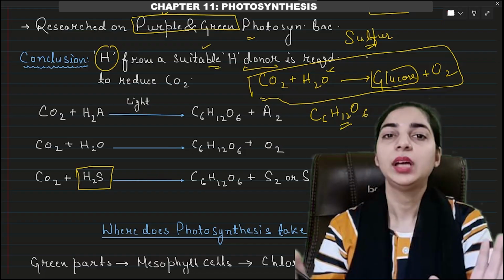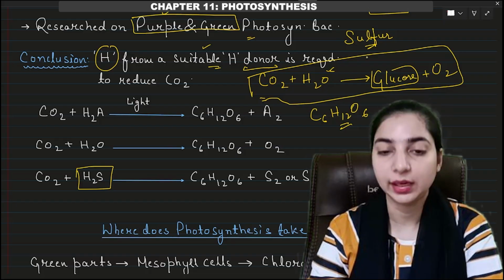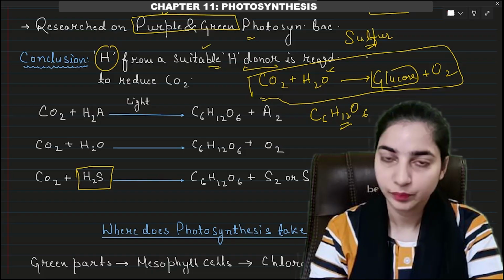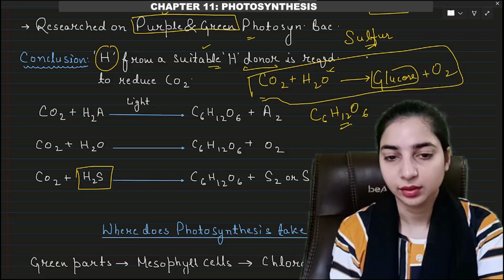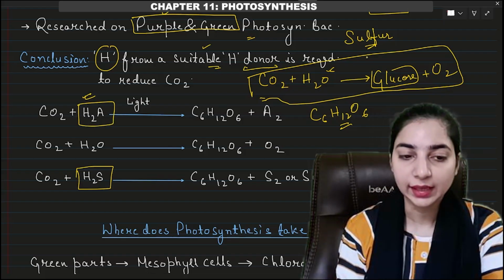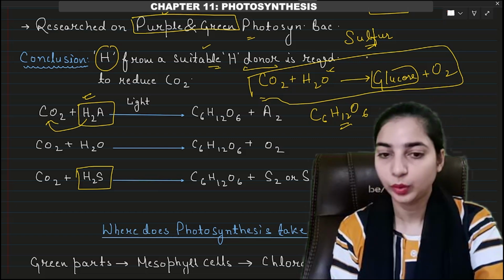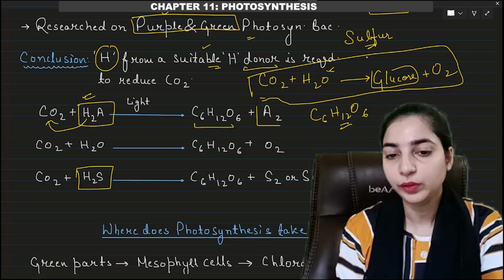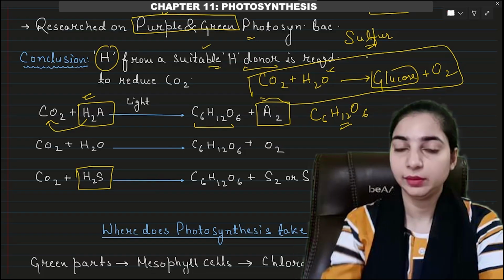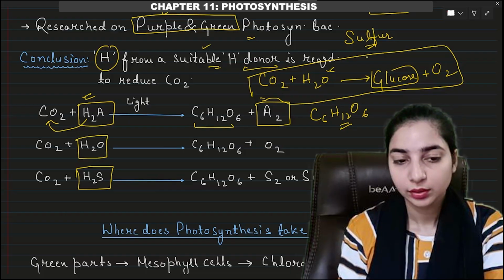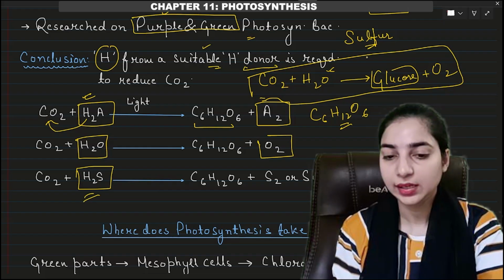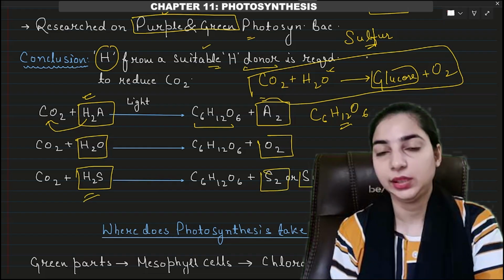So, he said that there is a hydrogen donor. There will be a suitable hydrogen donor which will donate the hydrogen to the carbon, and the carbon dioxide will get reduced. This hydrogen donor can be anything, for example H2A. If H2A is the hydrogen donor, the hydrogen will be donated to the carbon, so glucose will be formed and A2 will be released, not oxygen, because now we don't have water. When it is water, H2O, oxygen will be released, and if it is hydrogen sulfide, sulfur or sulfate will be released, not oxygen.